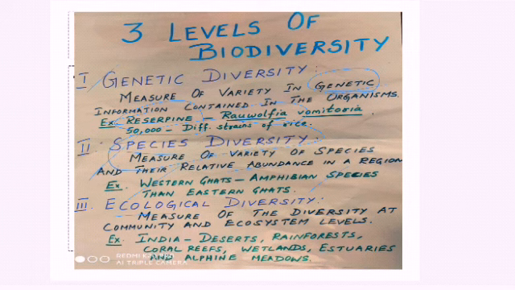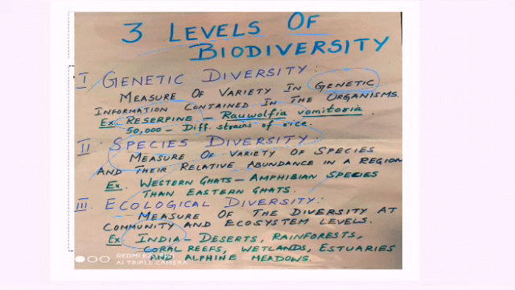And then we discussed ecological diversity. So what is ecological diversity? The measure of diversity at community and ecosystem level, we call ecological diversity. As far as India is concerned, it is diverse in nature because of the presence of different types of biomes like desert, rainforest, coral reefs, wetlands, estuaries and alpine meadows. Everywhere you can find diversity and differences. So that is regarding the three levels of biodiversity.